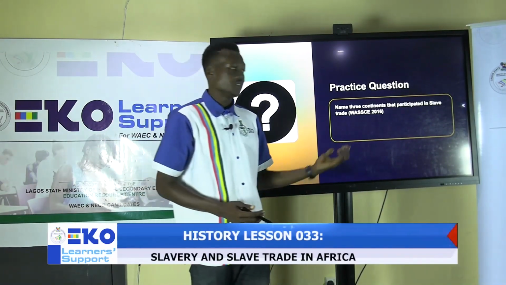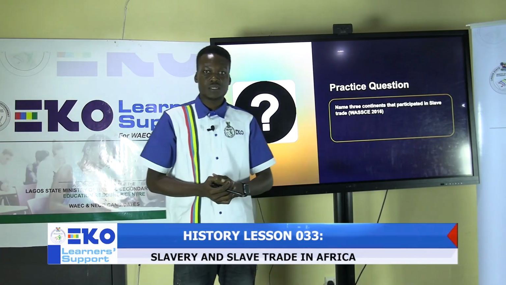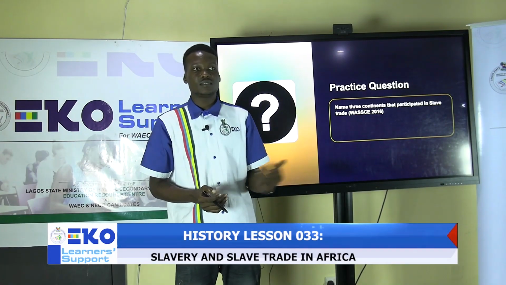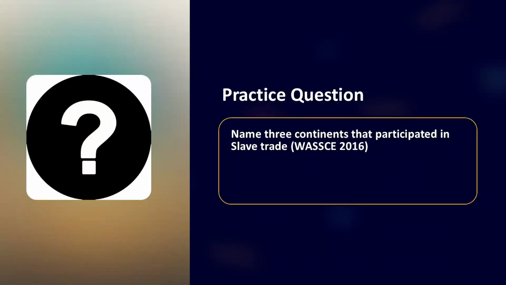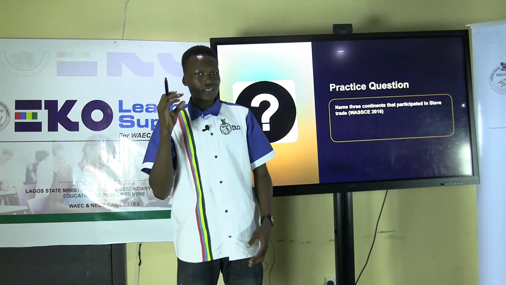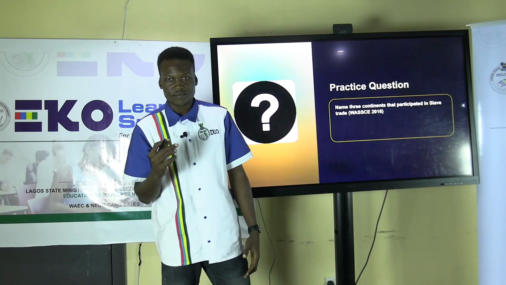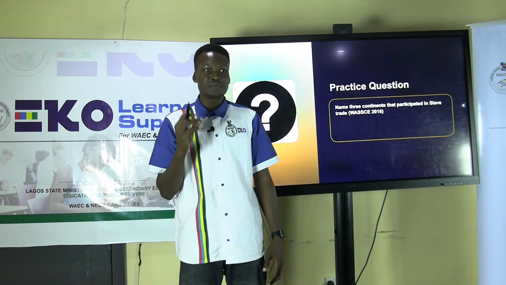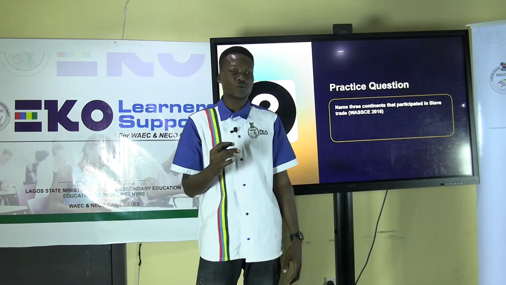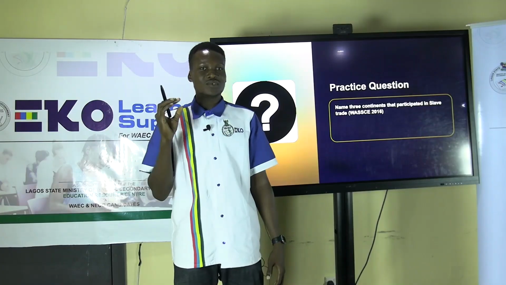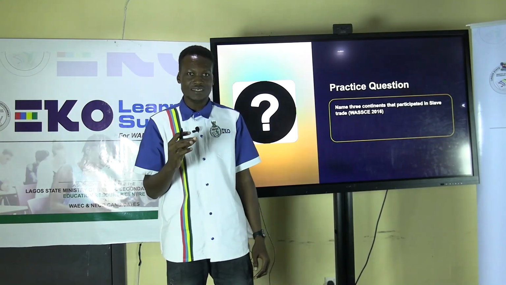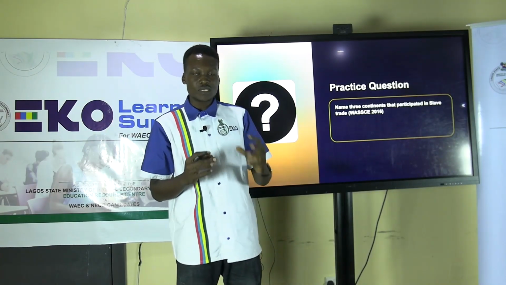Going forward, we'll look at the practice question. This is the WAEC question 2016. It says, name 3 continents that participated in the slave trade. Continents, not countries. That is why it's very important when you want to attempt a WAEC question, you need to read and understand the question. Continents.